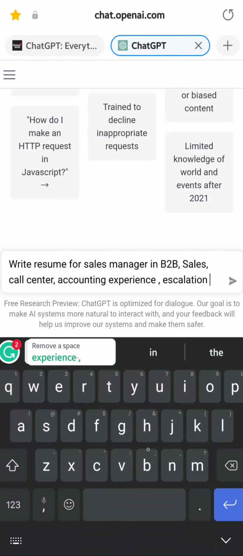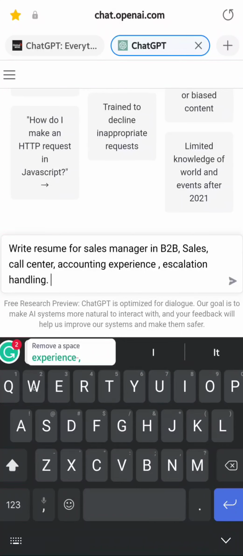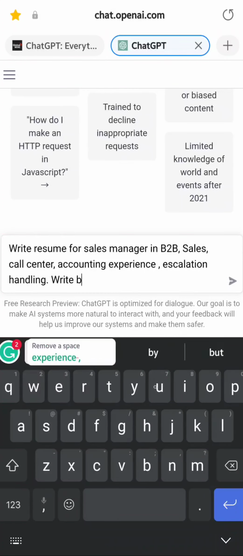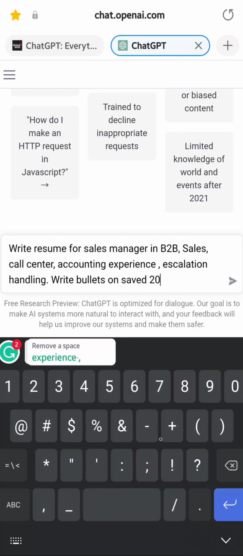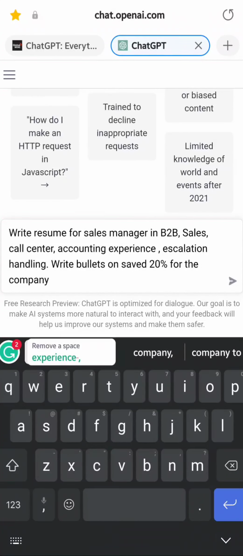Escalation handling. Write bullets on saved, let's say 20% for the company. I'm just typing it down just to test it out. Within a year.